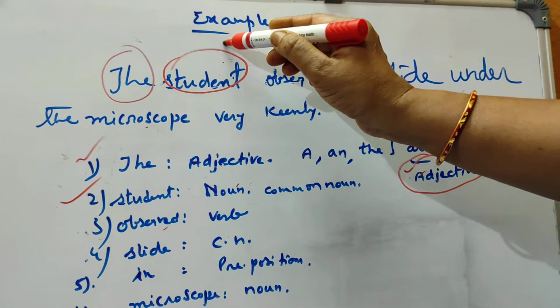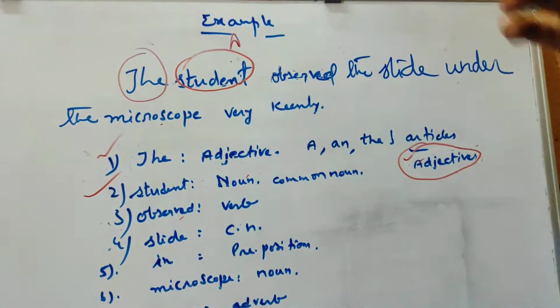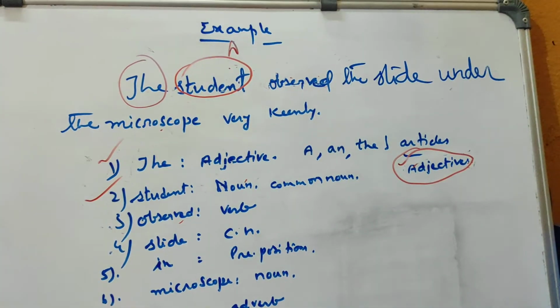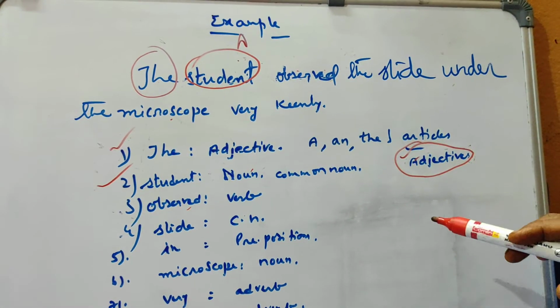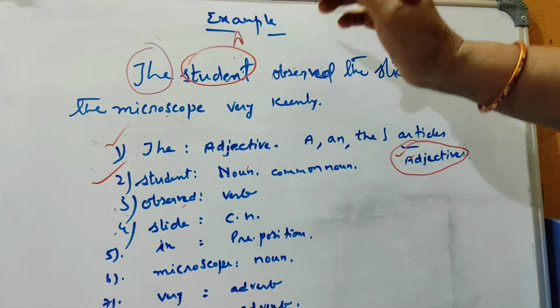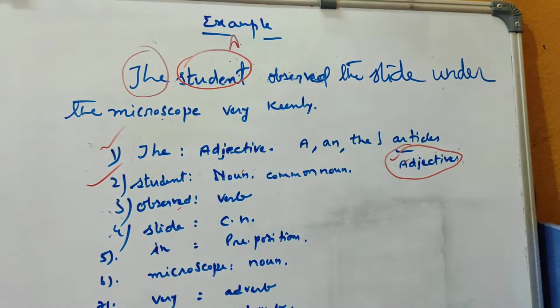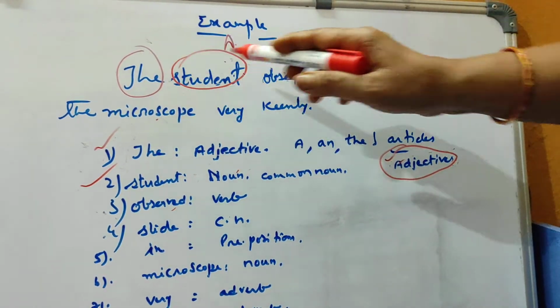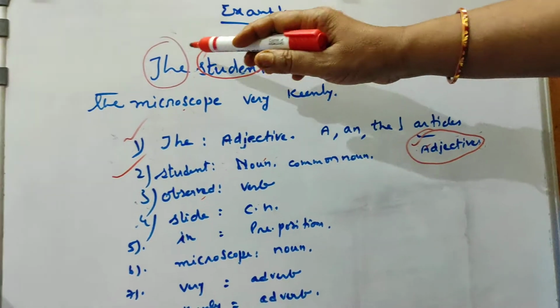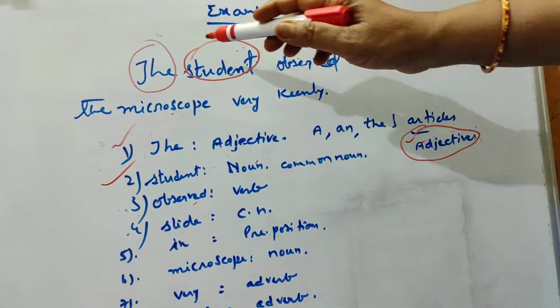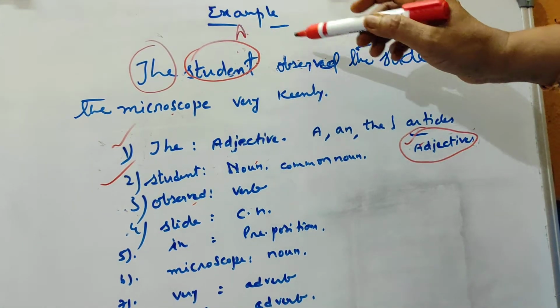Then if this is the answer, suppose this is the answer, then frame a question for this. You can frame the question even in your mother tongue or else in English, no problem. But you must know that this is the answer and what will be the question. What will be the question here? Who observed? Or who has observed this? The student has observed, or the student observed. Who observed this? The student.